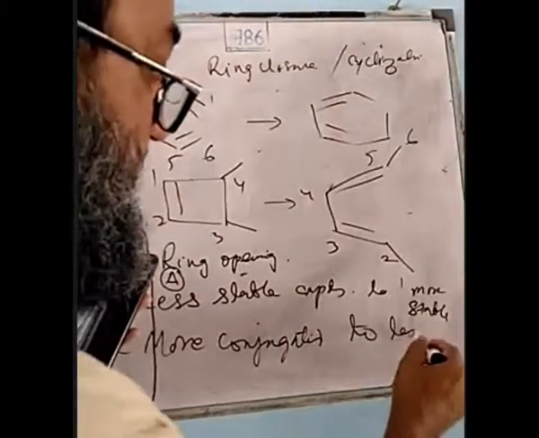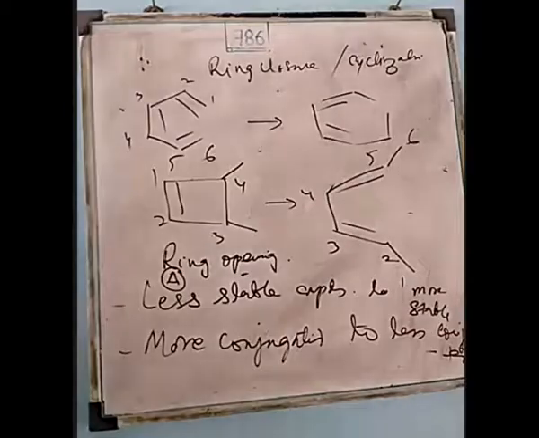Sir, please repeat this a little, I didn't understand. What is there to repeat? When mostly we are using the electrocyclic reaction, either photochemical or thermal, in some cases the product is the same whether we use thermal or photochemical.